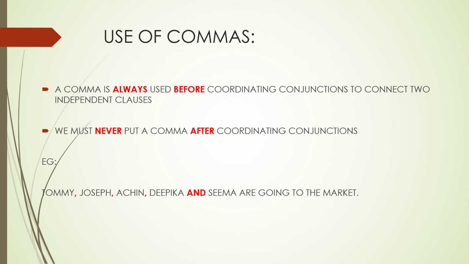Okay, because we have many people here and after all the names we put a comma. But after the second last person, we do not write a comma and we do not write a comma after the last person also. Okay, so that is what you need to remember. Never ever put a comma after the coordinating conjunction.